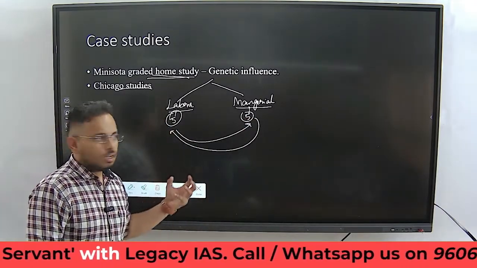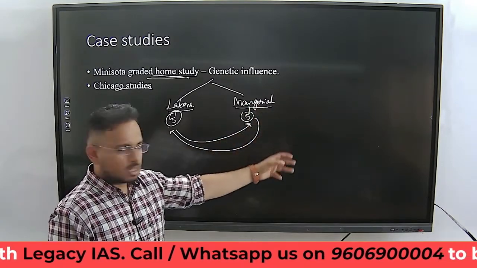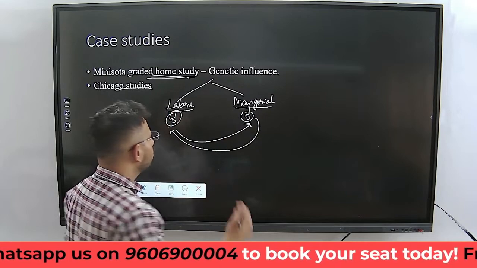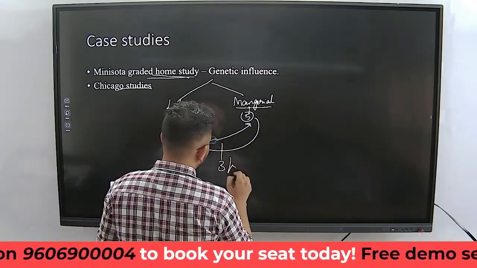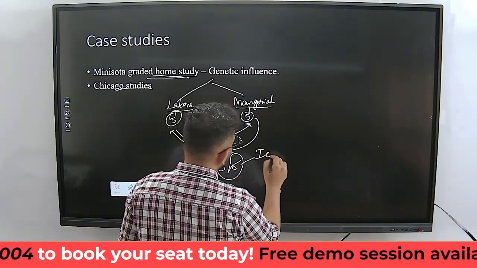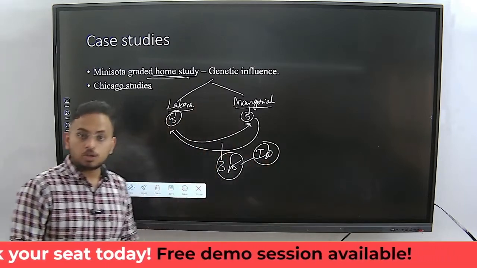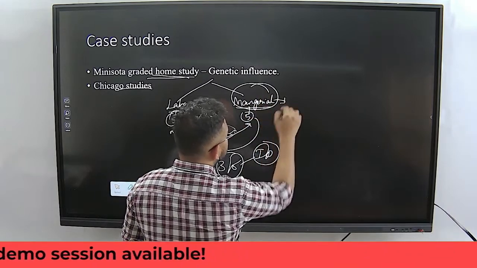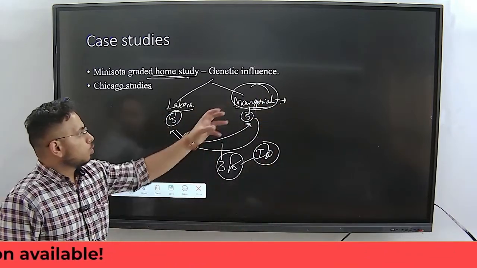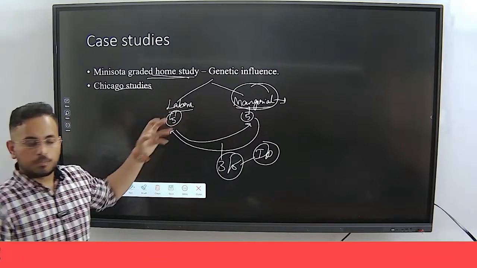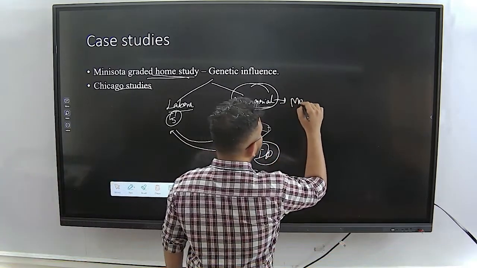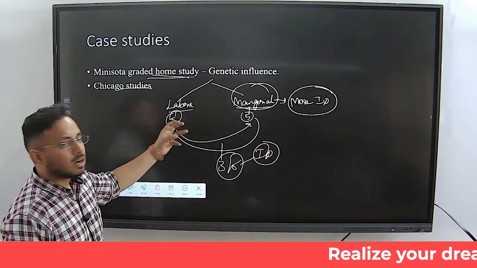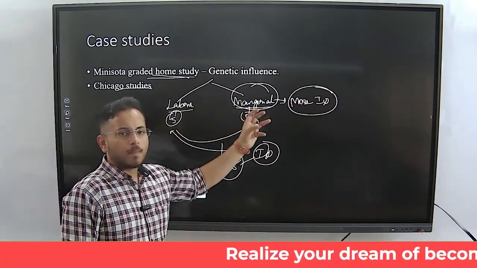Labor class children grew up in managerial class homes, and managerial class children grew up in labor class homes. Over a period of time, 3 or 5 months down the line, their IQ was tested. It was found that the managerial class children who grew up in the labor class home had more IQ than the labor class children who grew up in the managerial class home.